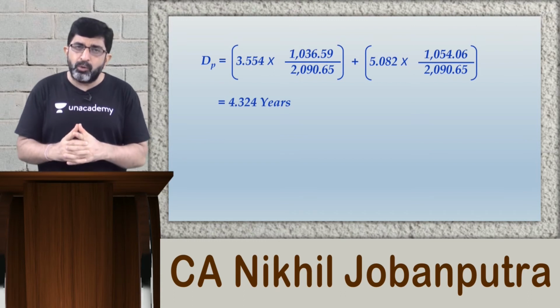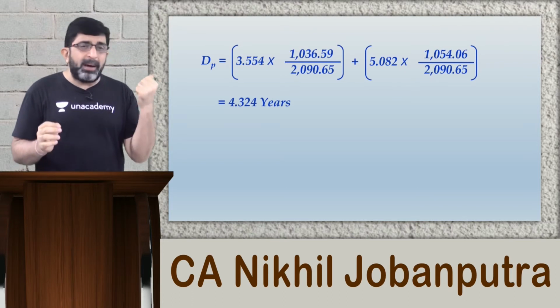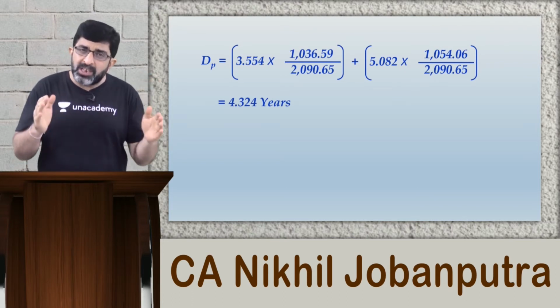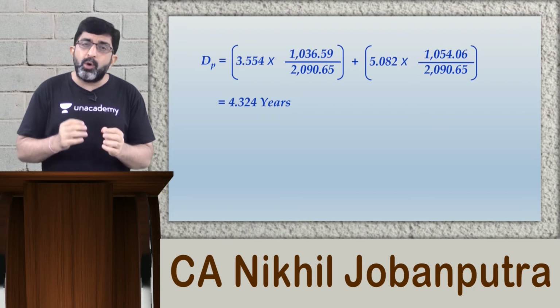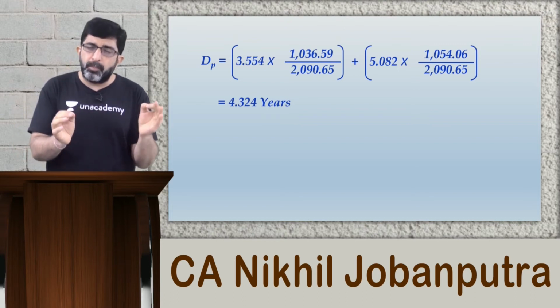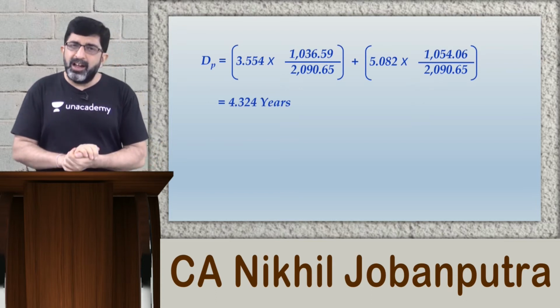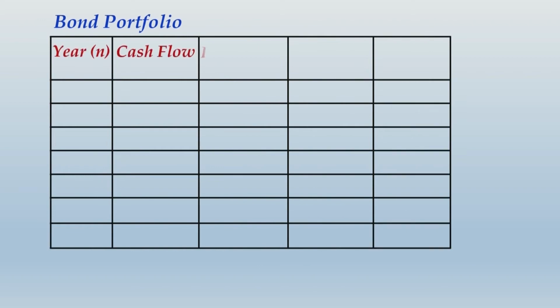So carefully note down the upcoming part of this solution. Once again, I would say that by this much working done, your solution is as such complete. I am just giving you an alternative approach for computing the duration of the bond portfolio directly. So please pay attention over here and I will show you how to do that. As I have discussed, we are now treating the bond portfolio as if it is a singular investment. So we will plot all the cash flows for 6 years. Let me explain to you how.